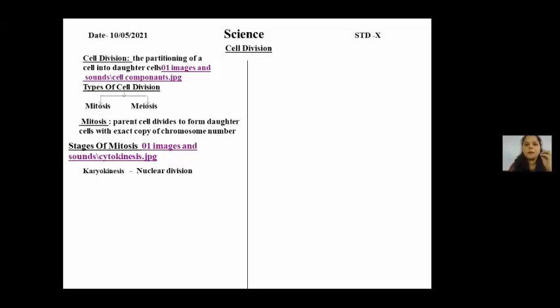So the mitosis process first begins with karyokinesis, that is the division of the nucleus, and then this is followed by cytokinesis. From the name itself, you can understand, students, that this is the division of the cytoplasm.